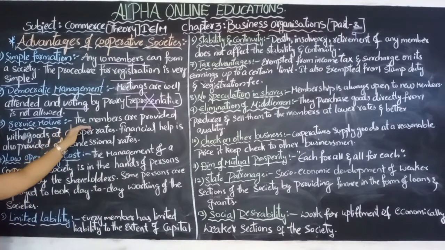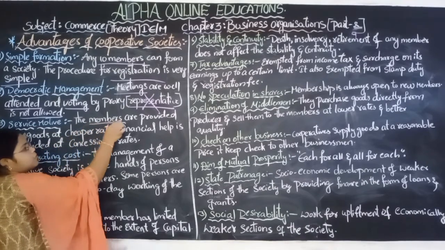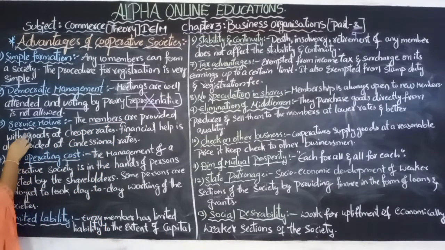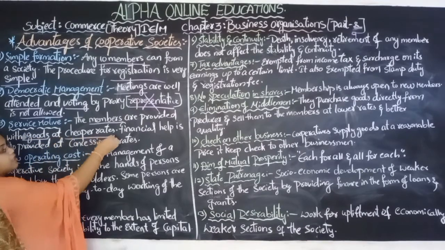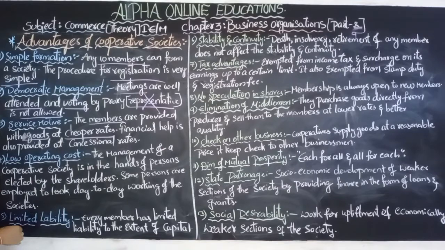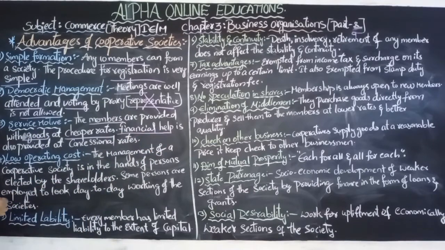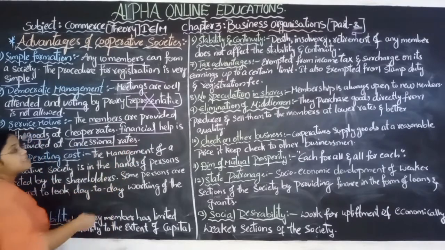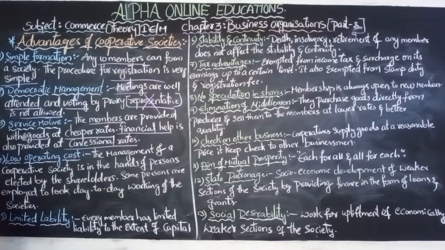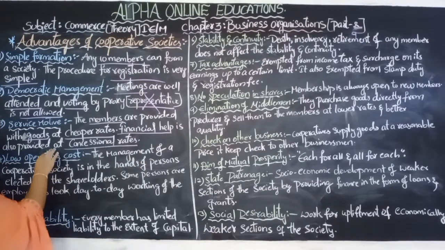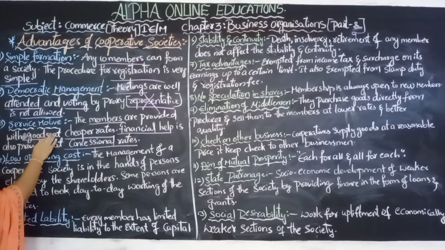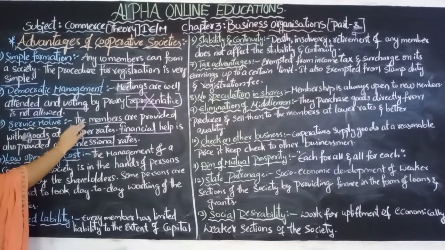The members are provided with goods at cheaper rates. The members of the cooperative societies can get goods at a cheaper rate compared with the market price. These cooperative societies also provide financial help to their members at concessional rates, meaning at a low interest rate or a low rate of charge. That is about the service motive. In this way it also provides service to its members.